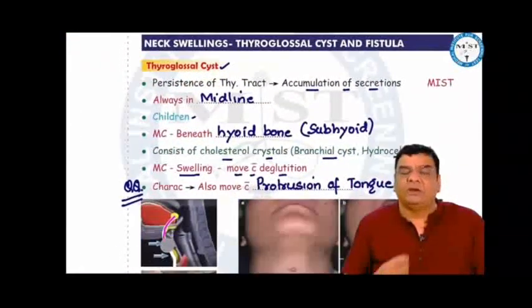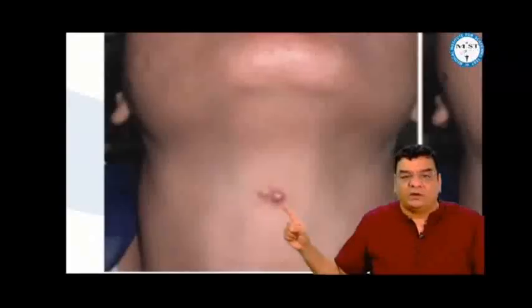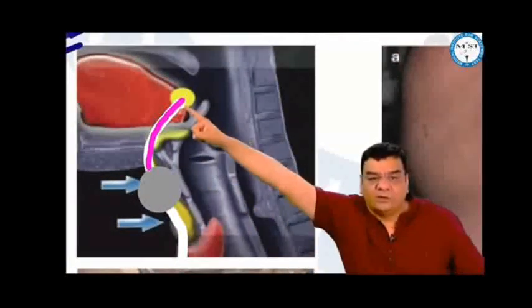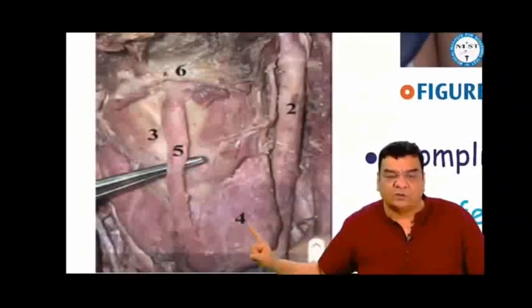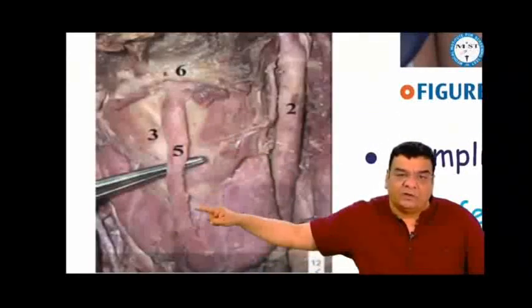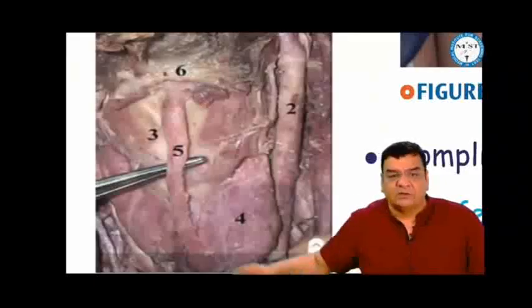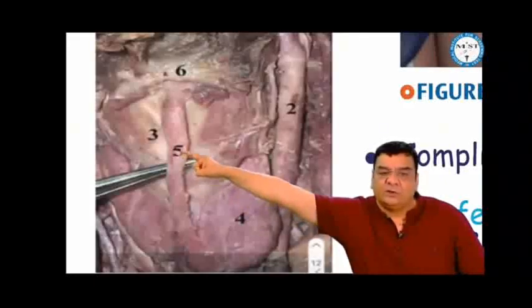In the neck swellings, midline swelling, a thyroglossal cyst. During intrauterine life, a thyroglossal bud descends from the foramen cecum on the tongue exactly in the middle of the neck, so that in the lower part of the neck it unites with the two ultimobranchial bodies and forms the two lobes of thyroid. Generally, this thyroglossal tract completely obliterates before birth, but if it persists after birth, there may be accumulation of secretions anywhere in this thyroglossal tract, leading to a thyroglossal cyst.